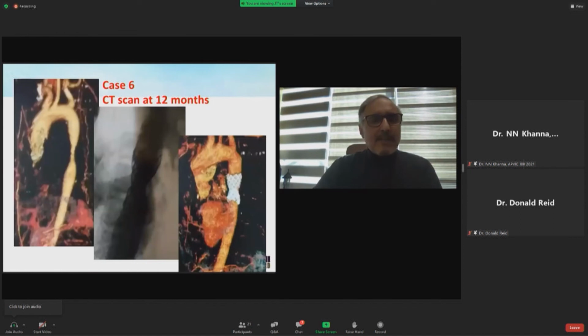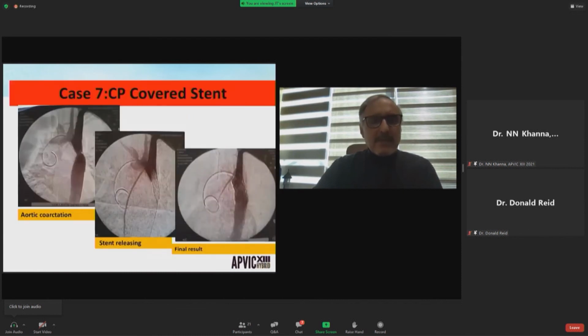Another case, postductal coarctation or aortic coarctation. You see at the right the CT scan at 12 months of this patient. Another case, another patient, you see in the middle photo the dilation of the internal balloon, and at the right, the final results after the dilation of the external balloon and the deployment of the stent.